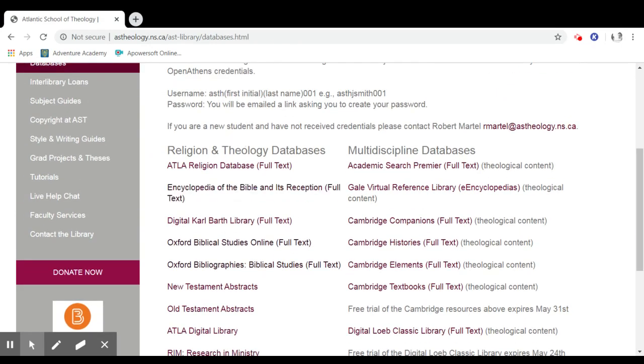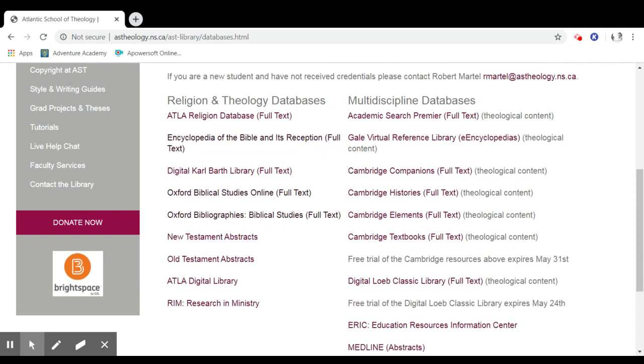So these are some of the religion and theology databases. And over here, we have your multidiscipline databases. You can see a demonstration, that is, of me searching the Academic Search Premier database in conjunction with the Atla Religion database. Now, a number of these databases are, at the moment, free trial databases.